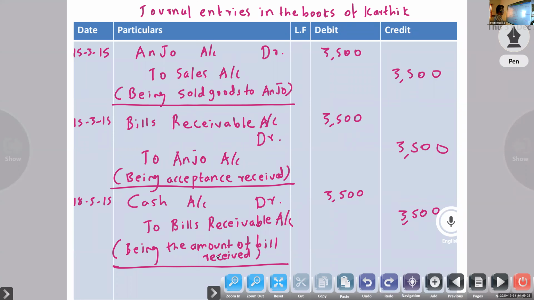So next, journal entries in the books of Anjo. Opposite journal entries.